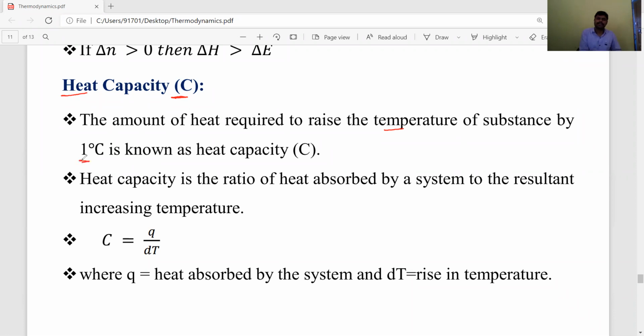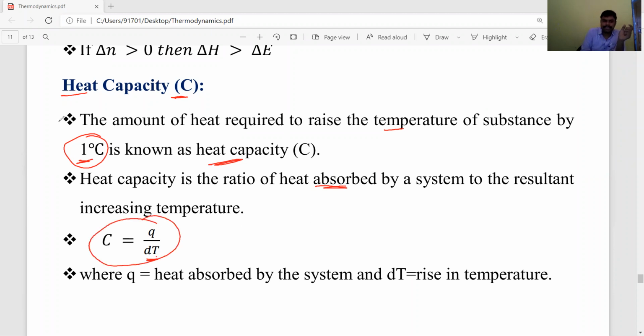To raise the temperature of 1 mole of a substance by 1 degree centigrade, the amount of heat required is known as the heat capacity. It is also defined as the ratio of the amount of heat absorbed by the system to the rise in temperature, the change in temperature. That's why C is equal to Q by delta T.